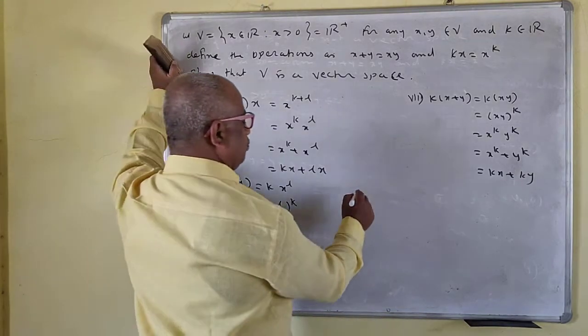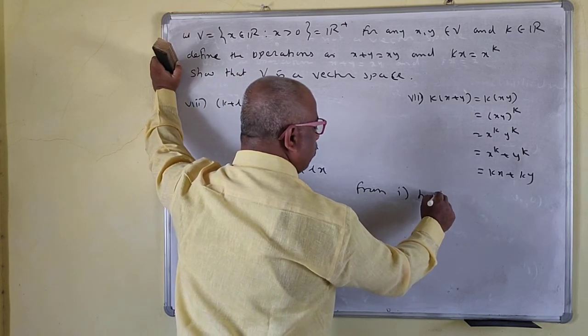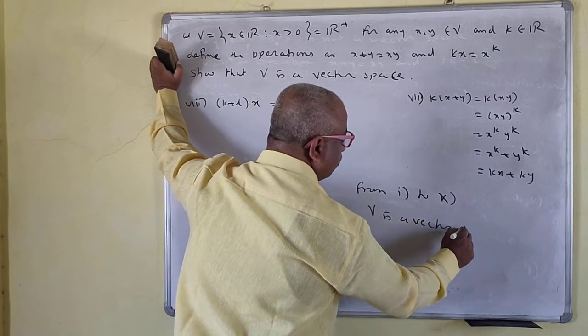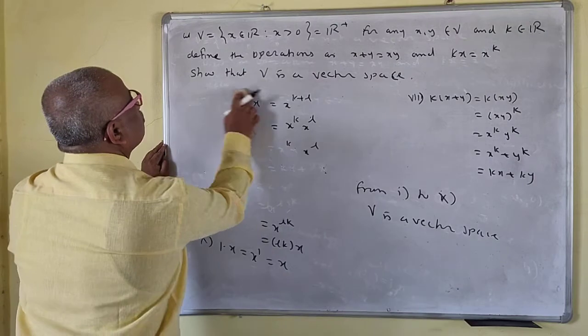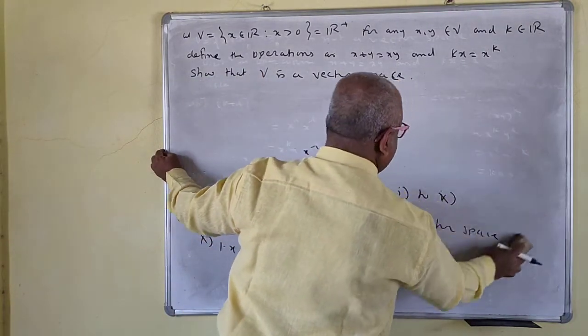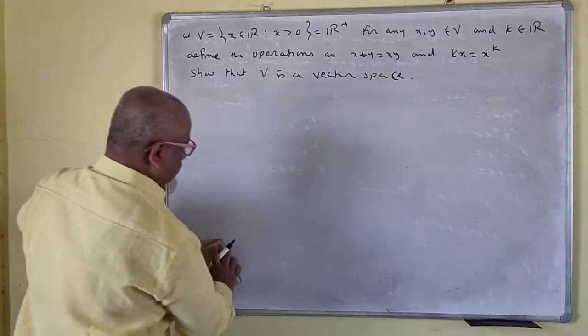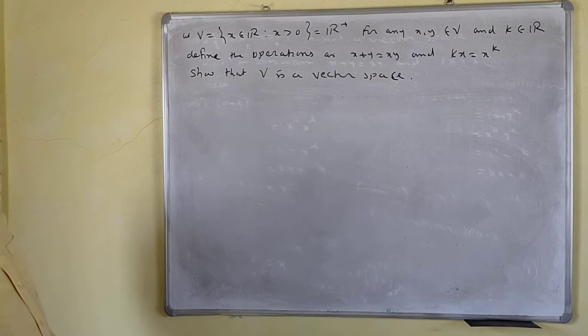So from 1 to 10, V is a vector space. V is a vector space. Okay. I hope that you understand this one.